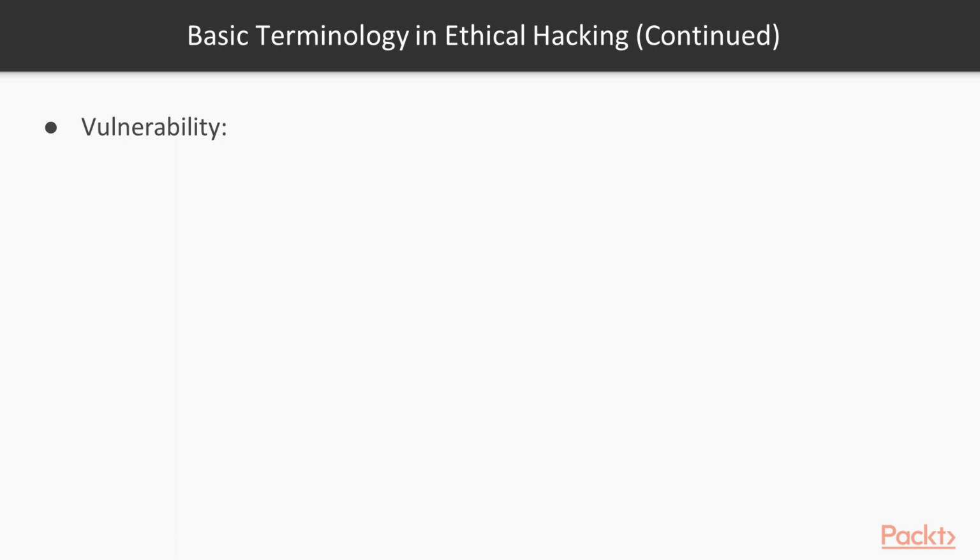So what is vulnerability? Vulnerability is also called a weakness or loophole of a system. Weakness means if there is any weakness inside your web application, that is called a vulnerability. If your network is not secure, that is also a vulnerability. Or you can also say it is a loophole of your system. That is called vulnerability.